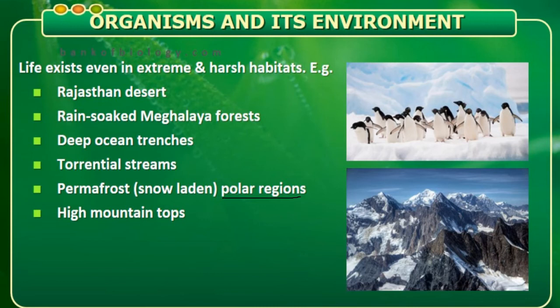Usually mountain climbers have a high altitude problem when they climb, because there will be less oxygen over there. In such high mountain tops also, there will be some flora, that is plants, grown at the tops. According to the temperature or the availability of humidity, the vegetation exists. So these are said to be quite harsh habitats.